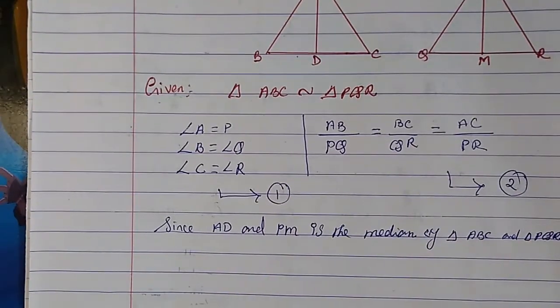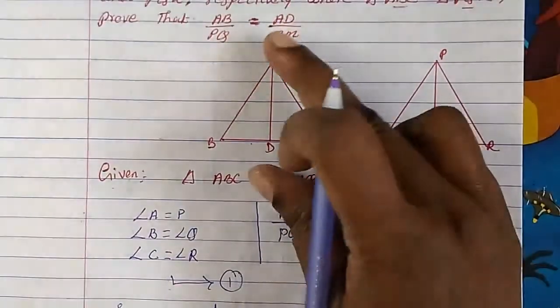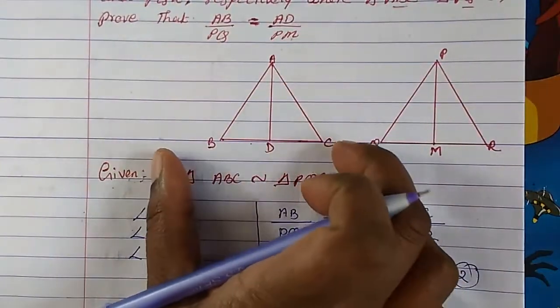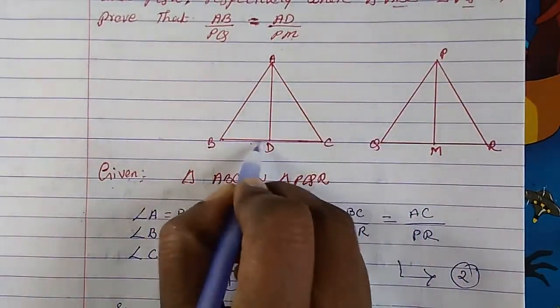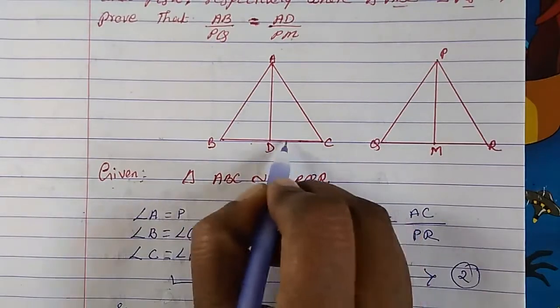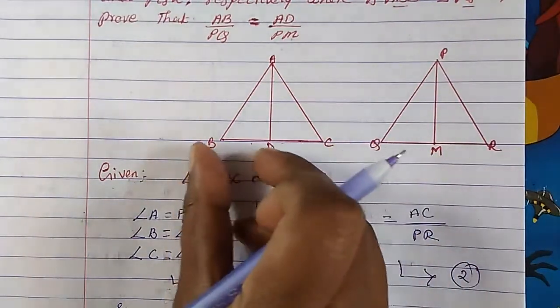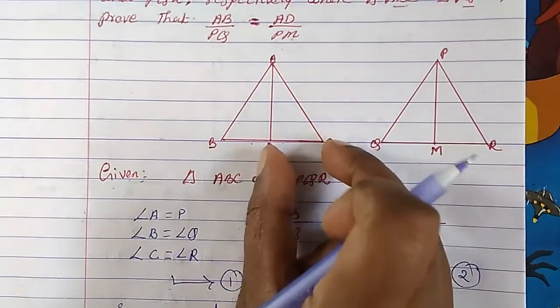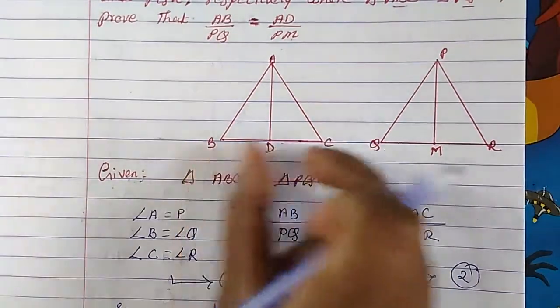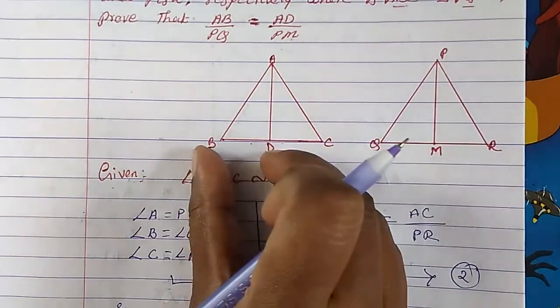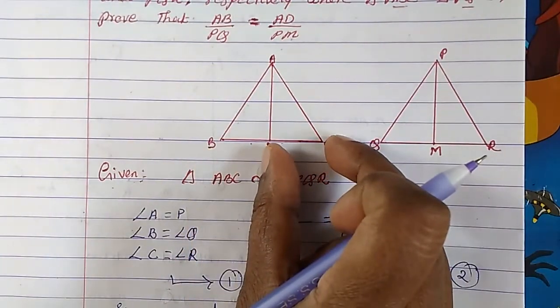If they are medians, then as I told you, median means this is equally divided into two parts. That means this part BD will be equal to CD. So then can we say that BC is 2 times BD, because this measurement and this measurement are the same? That means BD will be equal to CD.